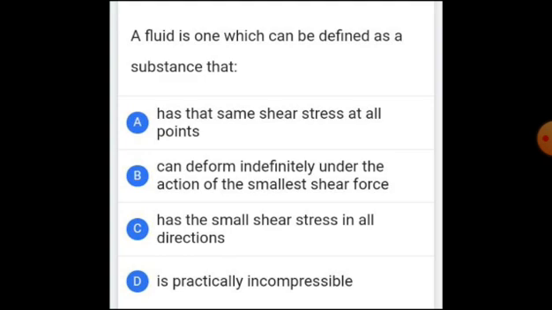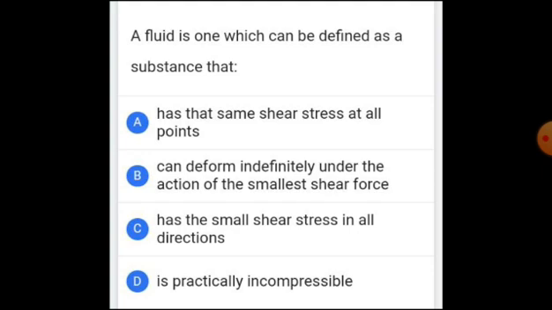Then we can go to the second option: can deform indefinitely under the action of the smallest shear force. Just visualize it too. This is possible because when we apply a shear stress on the fluid surface, it will deform indefinitely. That is the main word. Indefinitely is the correct and suitable word. Therefore, this option is possible.